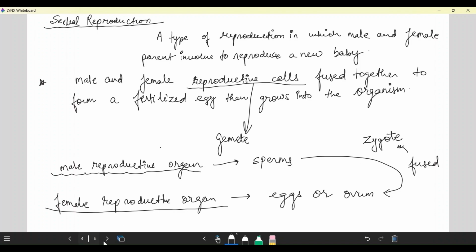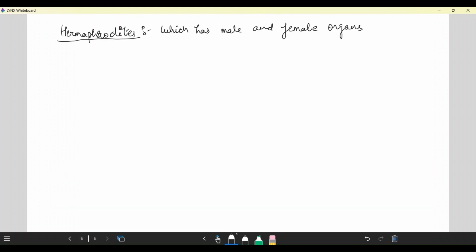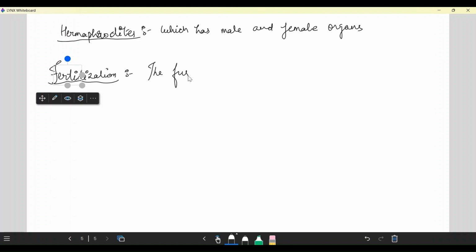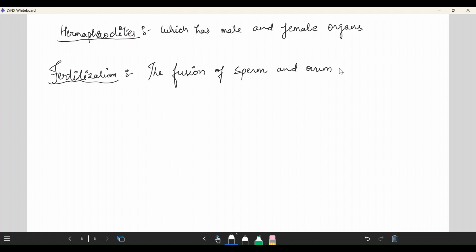The fusion of the sperm and the ovum is called fertilization. So what do you mean by fertilization? Fertilization is the fusion of sperm and ovum.